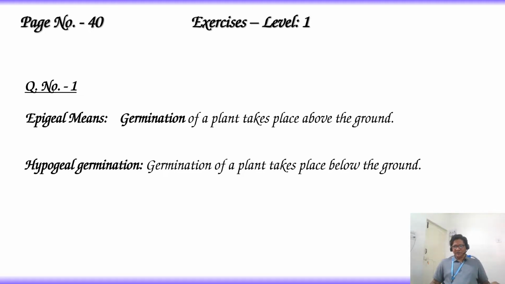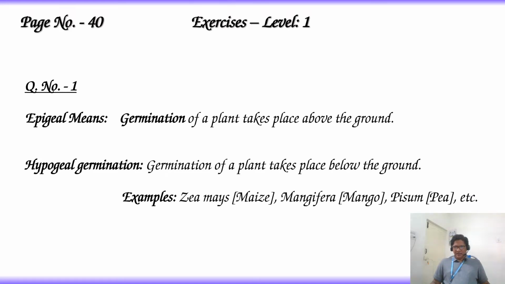As per the question, there are four plants given here: Zea mays, Helianthus, Mangifera, Pisum. In these four options, Zea mays, Mangifera and Pisum are examples of hypogeal germination. That means in these plants, germination takes place below the ground. So epigeal germination we can observe in Helianthus. So the answer is option 2, that is Helianthus.